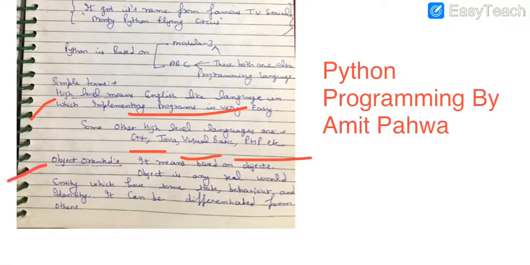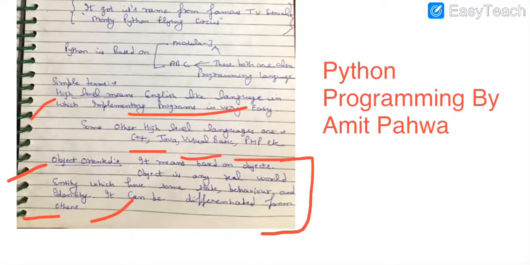Now next is what we mean by object oriented. Object is any real world entity which is having some state, behavior and identity which can be differentiated from others. It means like we are the objects, we are having certain properties by which we can be differentiated from others, and every object has some properties and can perform certain tasks.